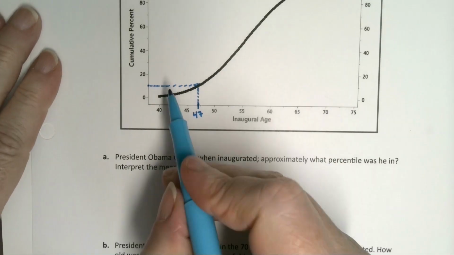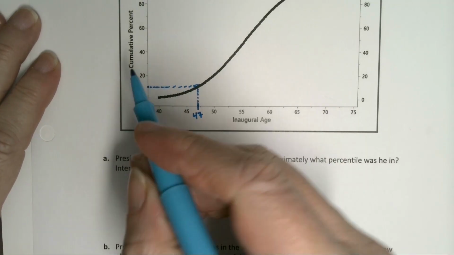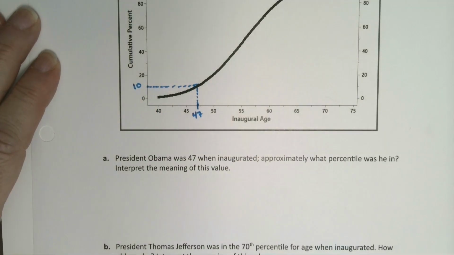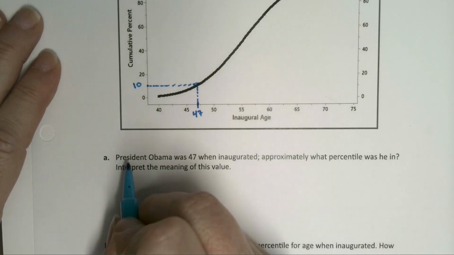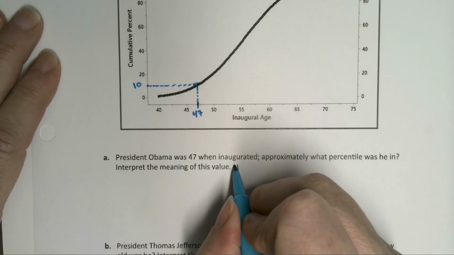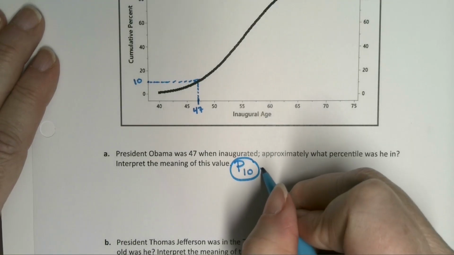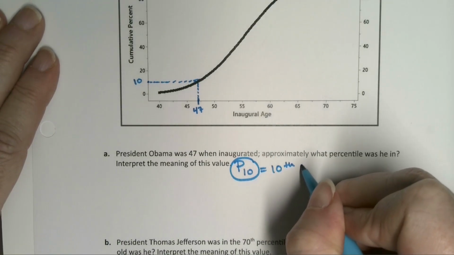All right. Now, what percentile is this? Well, it's pretty obviously about the 10th, right? Because that's 0 and that's 20. So he was in the 10th percentile. P10. That was his percentile, right? 10th percentile.